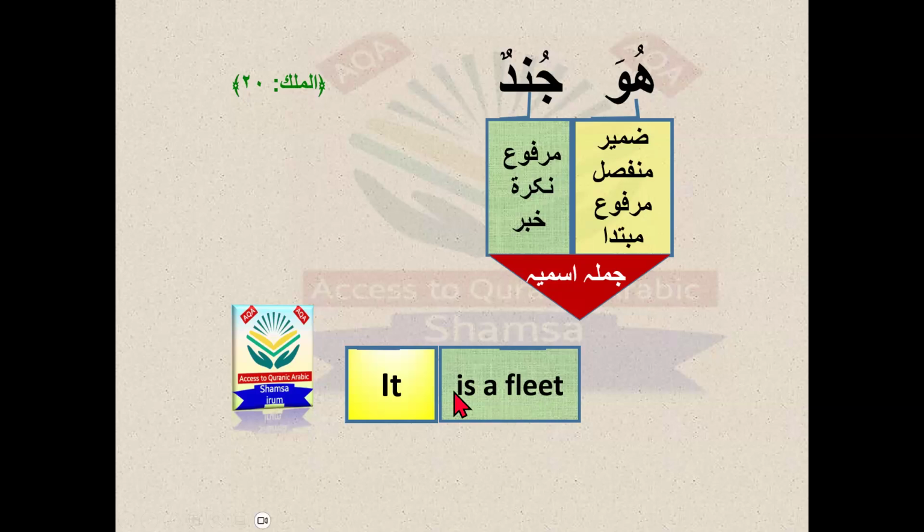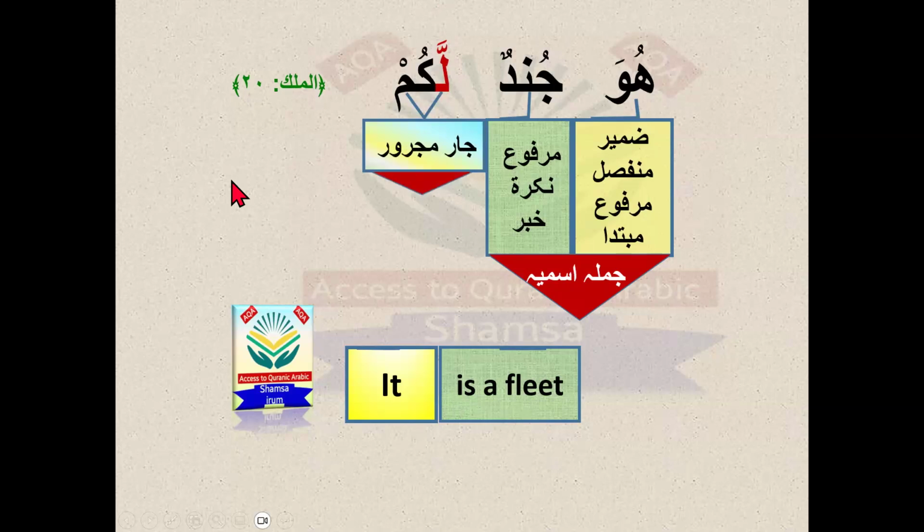Now, if we want some more detail about the fleet, we will add here a murakkab jari, which is lakum. Lakum is a jar majrur. La is the harfu jar. Kum is the majrur, zamir muttasil majrur. So it is jar majrur. This jar majrur will come in the jumla ismiya as a muta'alliq khabar.